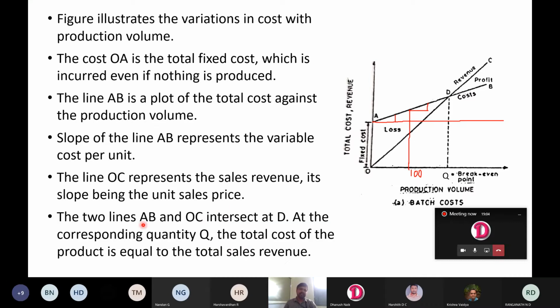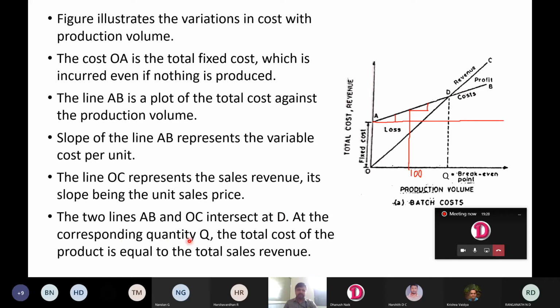The two lines are AB, the line representing total cost, and OC, the line representing revenue. A company is going to earn revenue by selling the product. If it sells more number of products, it is going to earn more.